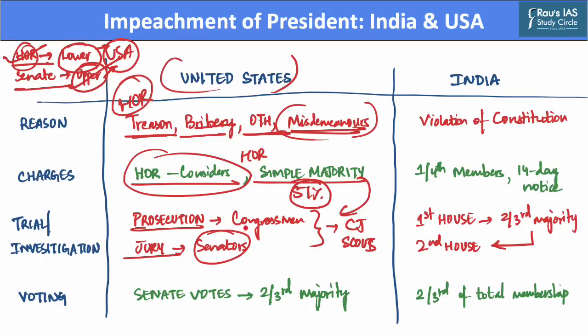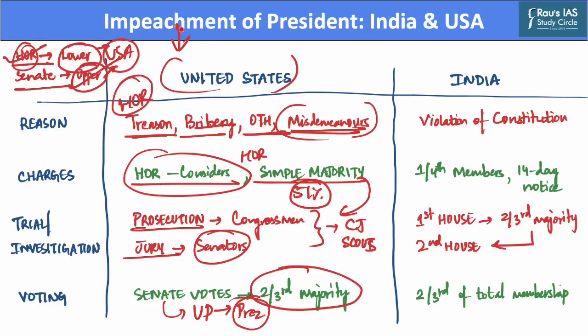Hence, at the end of this trial, the Senate decides to deliver a vote. And if that vote is passed by at least a two-thirds majority of the senators, then this means that the president is guilty of such crimes. It also means that the president is removed from office, and hence the vice president takes over as the President of the United States for the remainder of the term.